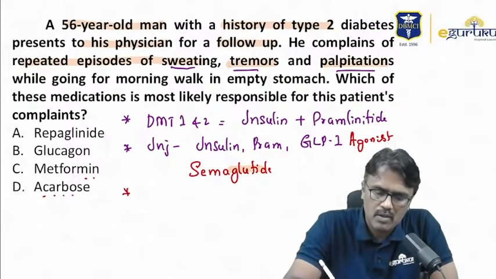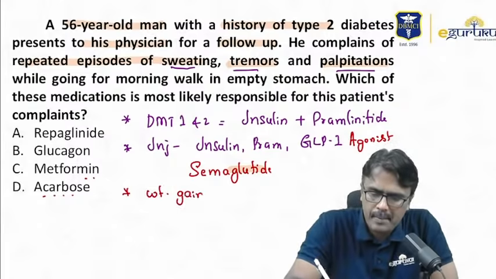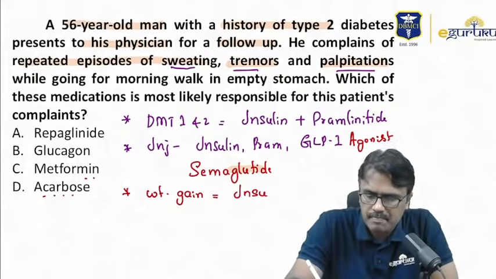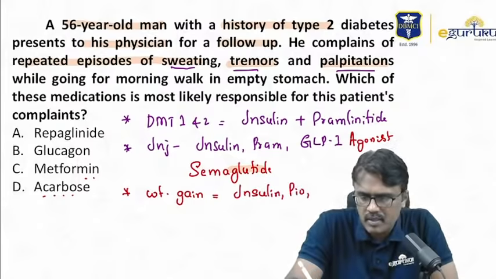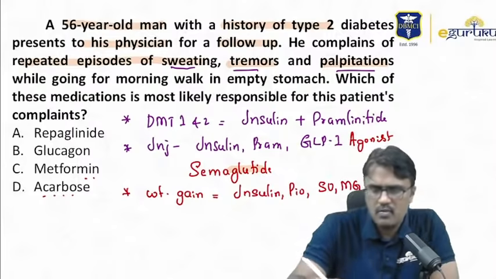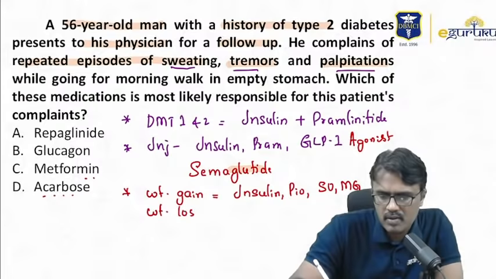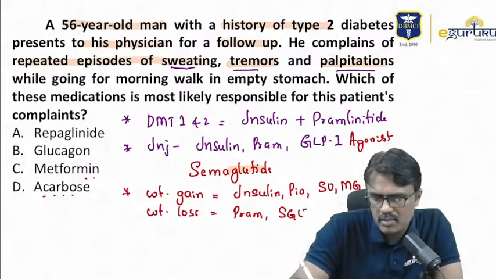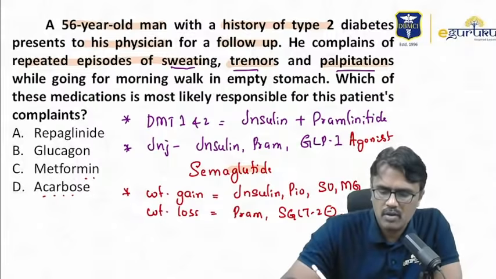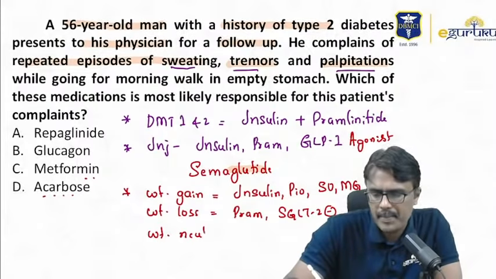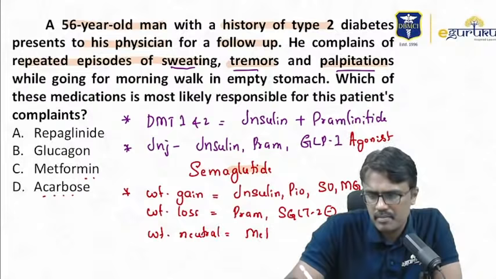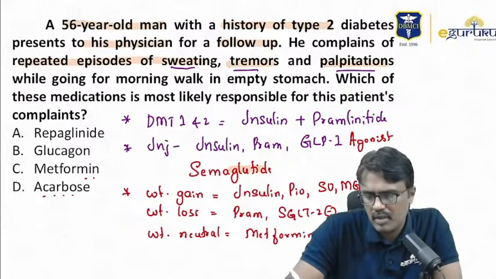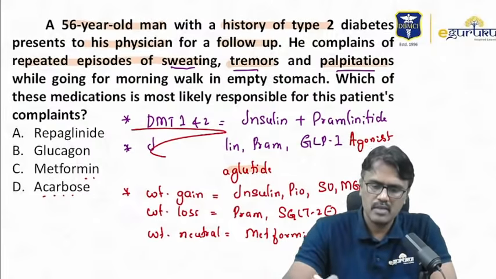Then they will ask you which will cause weight gain. Weight gain is with the older drugs: insulin, pioglitazone, sulfonylurea, meglitinides. Which will cause weight loss? Weight loss is with pramlintide, the SGLT2 inhibitors, and then the GLP-1. Which will be weight neutral? Weight neutral are metformin, then DPP4 inhibitors. So these are the things they ask you in the exams.